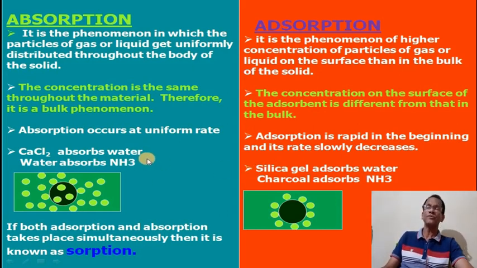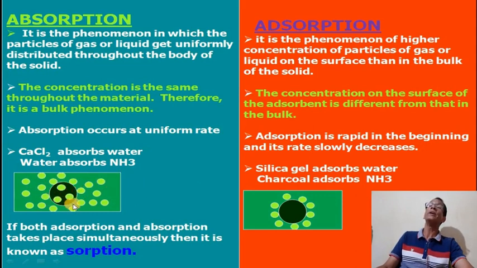Absorption means throughout the body, surface and inner, both sides will be distributed, but in adsorption only the surface. So silica gel adsorbs water on the surface, and charcoal adsorbs ammonia on the surface. Now look at this figure. Here the particles are uniformly distributed throughout the solid, but here only on the surface.